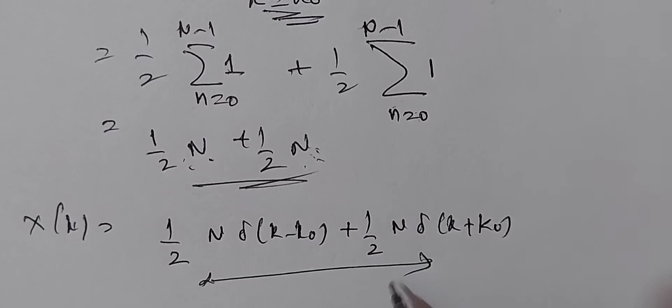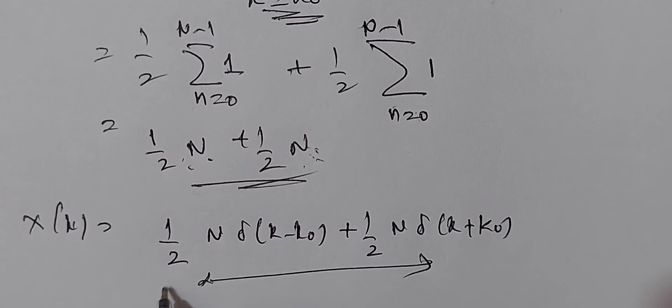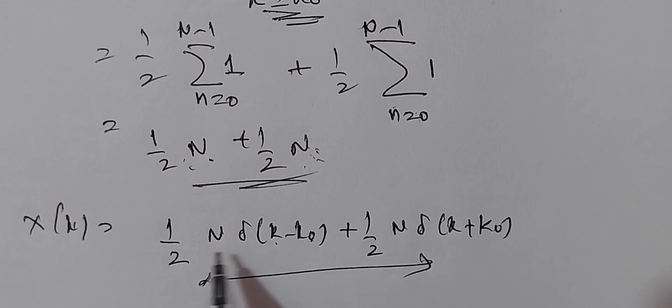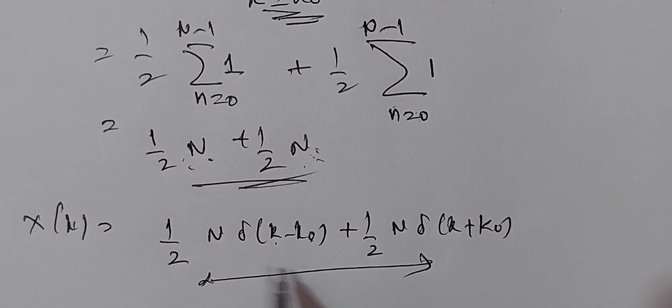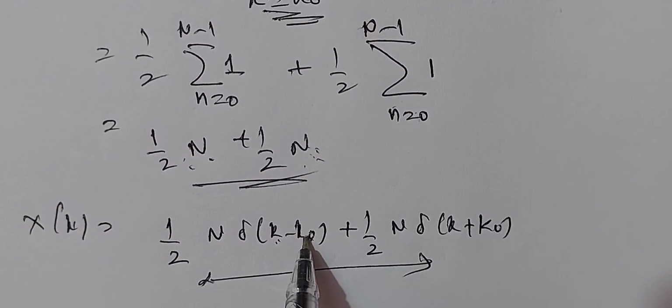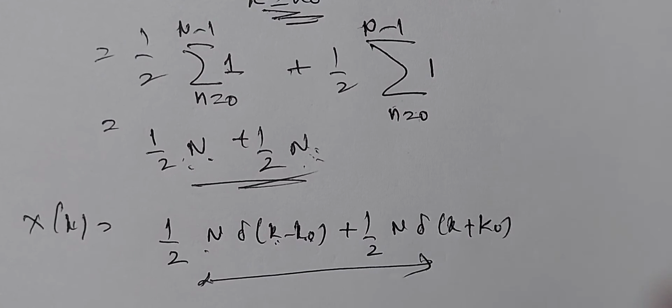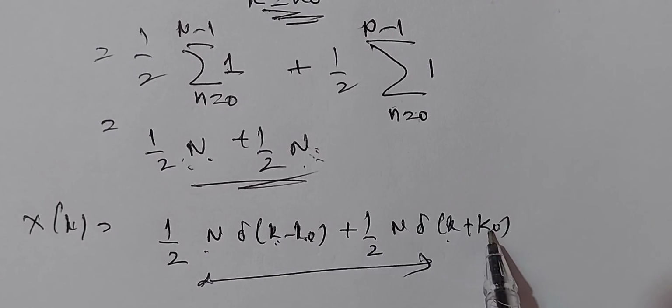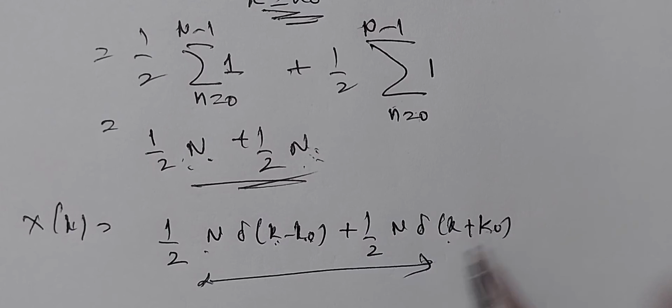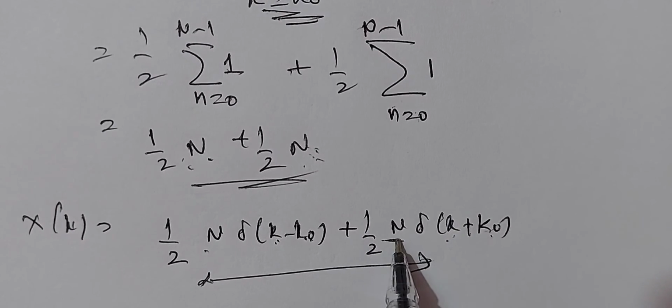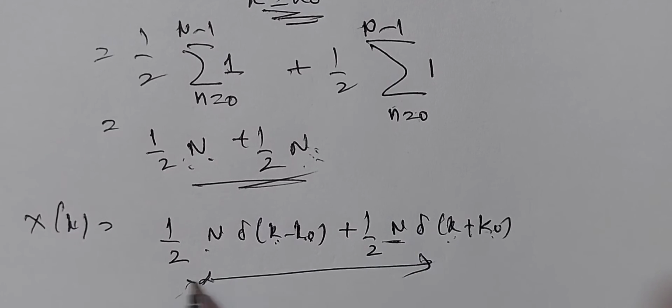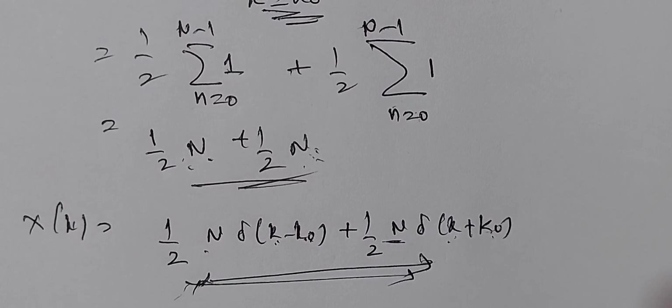This is the N-point DFT. This shows that when k is not equal to k naught, this becomes 0, and when k equals k naught, this becomes N. Here, when k is not equal to minus k naught, this term becomes 0. When k equals minus k naught, this term becomes half of N. So, this is the N-point DFT of the given function.